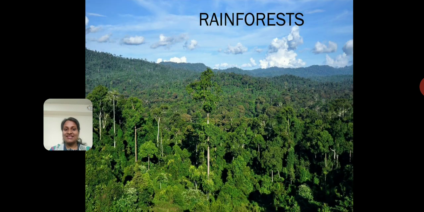Okay. These are images of rainforests. Correct? Which kind of rainforests? Which we have already studied in the previous lesson, equatorial climates. Alright, do you remember that? We had learned about equatorial climates and we had seen that there are lots of rainforests in the equatorial climate.